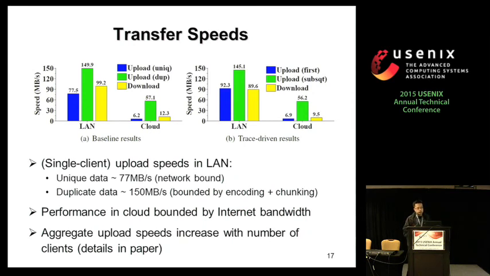And for the duplicate data, it's bound by the encoding and also the chunking, which is around 150 megabytes per second. And the performance in the cloud is mainly bound by the internet bandwidth. We also consider multiple clients, and the upload speed will increase with the number of clients, and the details are in the paper.